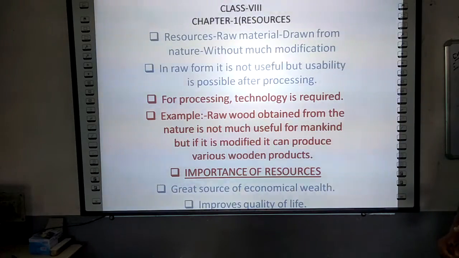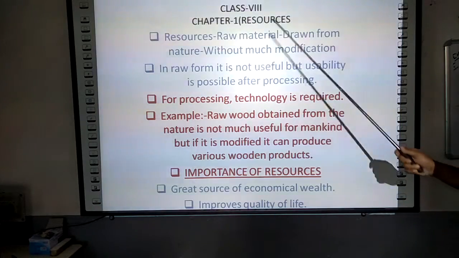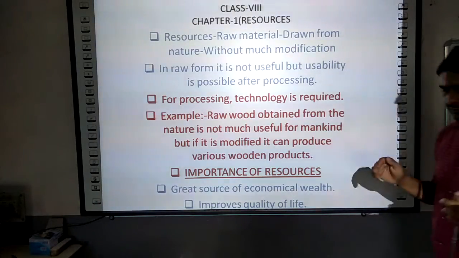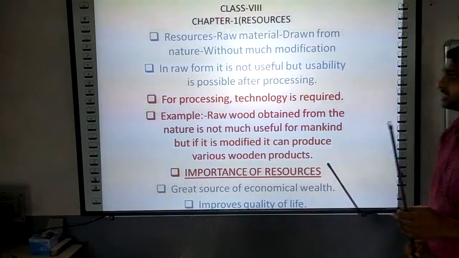Today, we are going to discuss the very first chapter of geography for class 8. The chapter title is resources. As you know, resource is a very common term which you have been in close contact with from class 5 onwards. So let us understand what resource actually means.